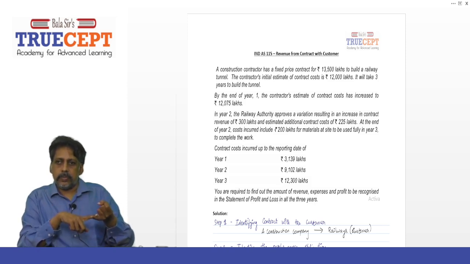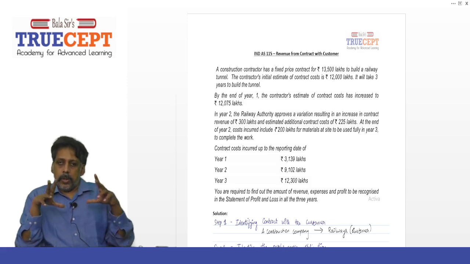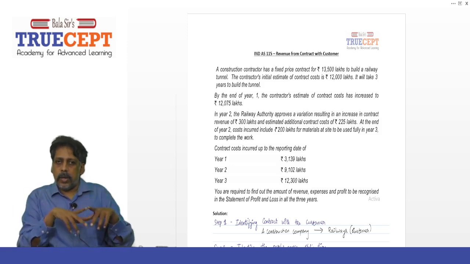In year 2, the railway authority approves a variation resulting in an increase in the contract. Oh, they're given the data for year 2. They're given the contract cost later. Okay, then read further. So in year 2, the railway authority approves a variation resulting in an increase in contract revenue of rupees 300 lakhs. Now people should notice this. There is an increase in contract price or the transaction price because of some variation to the contract.